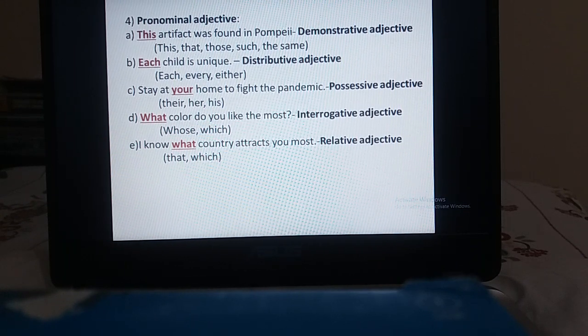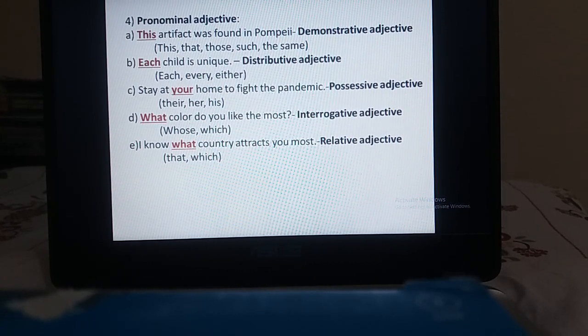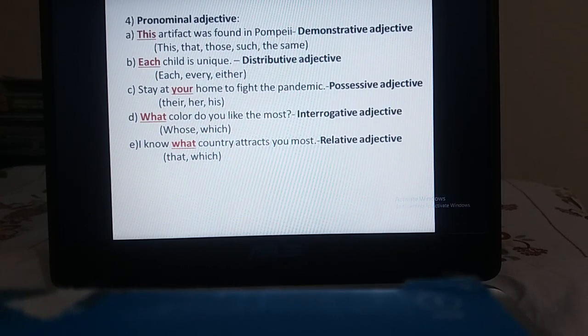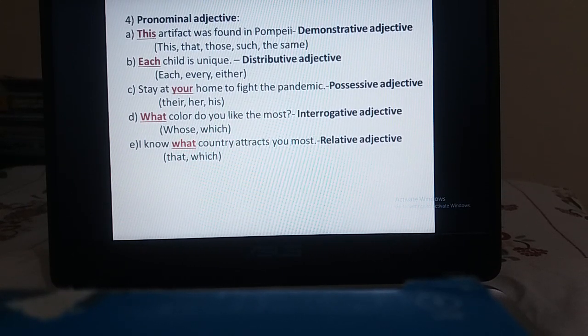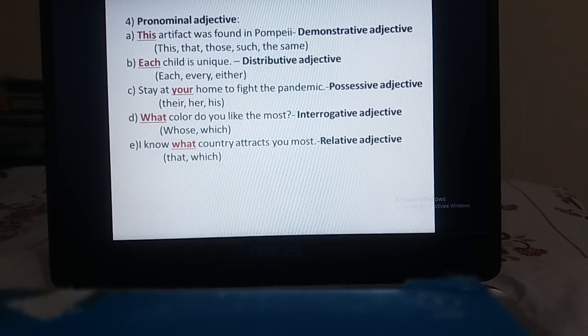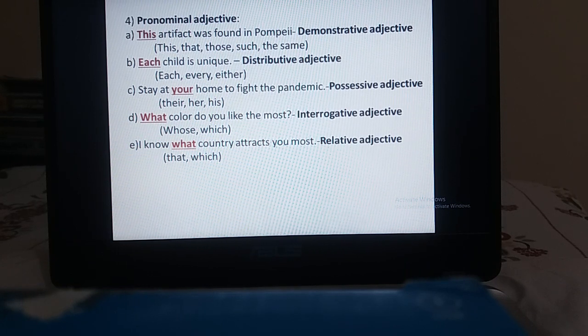In the next sentence, I know what country attracts you the most. Here the word what is not used for making any question, right? So here we actually have two parts of the sentence, like I know and a country attracts you most. These two clauses are joined with the word what, so in this case the word what is considered a relative adjective. Some other examples of relative adjectives can be that, which, etc.